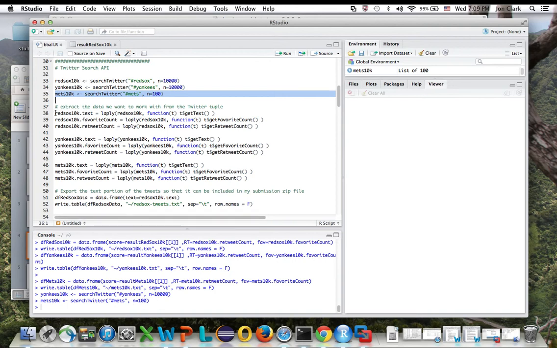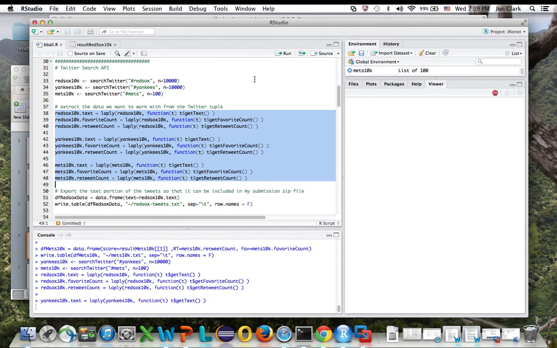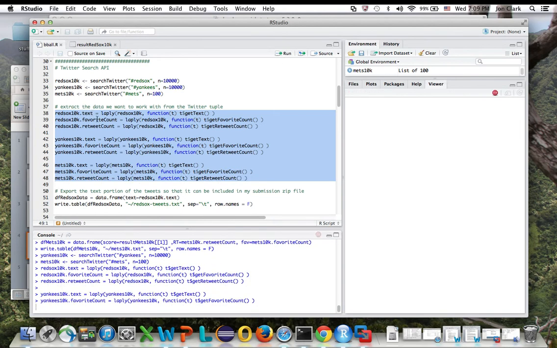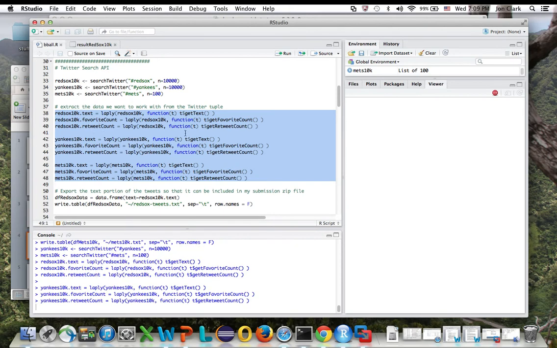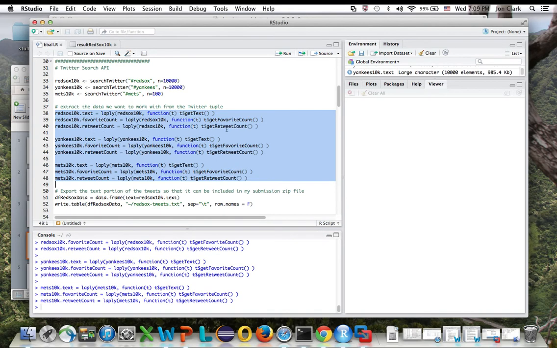Now I am going to extract this data that we've generated so that I could include it in my submission. You can see it's quite simple. I'm just taking the text, taking the favorite count, and the retweet count. These three pieces of information are important in my second scoring algorithm, and so it's probably pretty obvious why I'm seeking to grab that particular data.